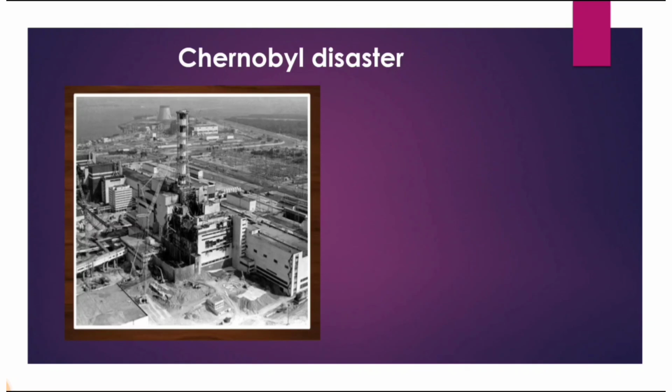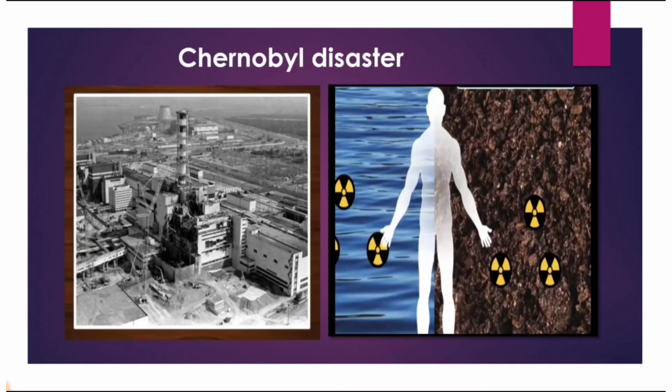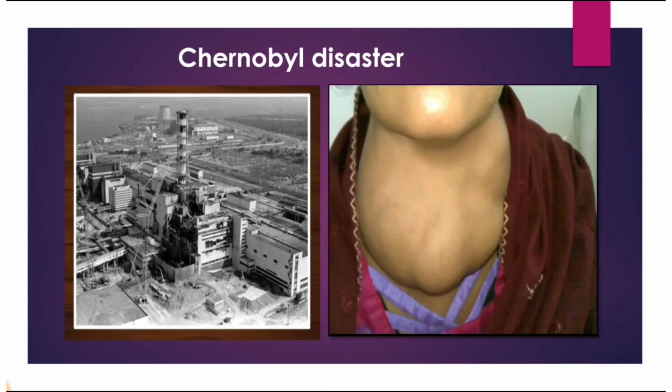The graphite reactor in the Chernobyl atomic power plant exploded, and suddenly the radioactive isotopes and radiation came out. Due to this explosion, radioactive isotopes entered the human body through water and land and caused genetic disorders. These got carried further into the next generation.